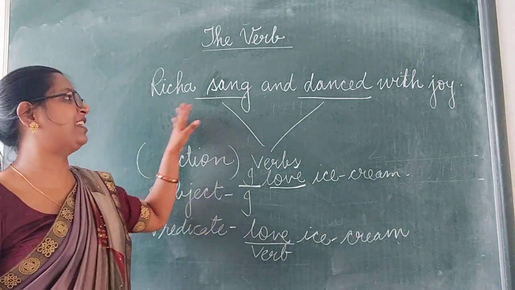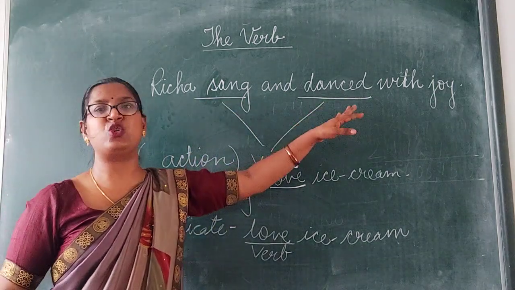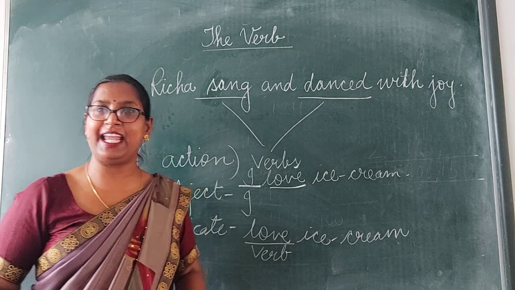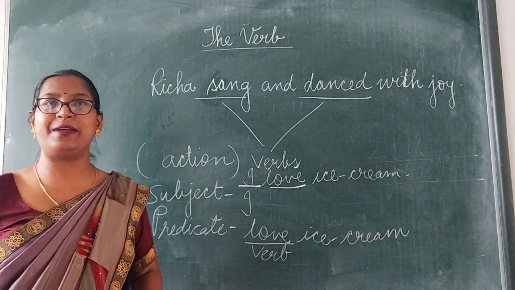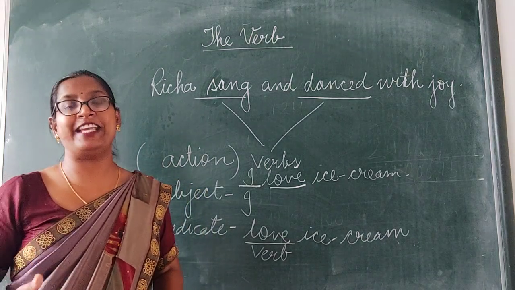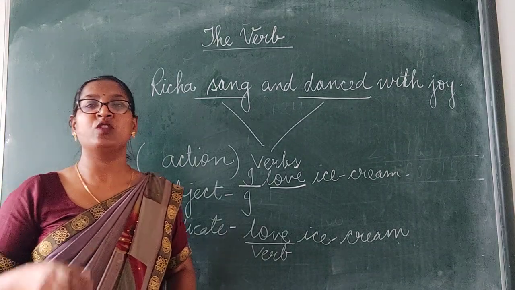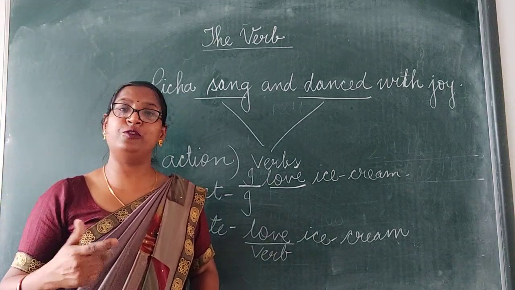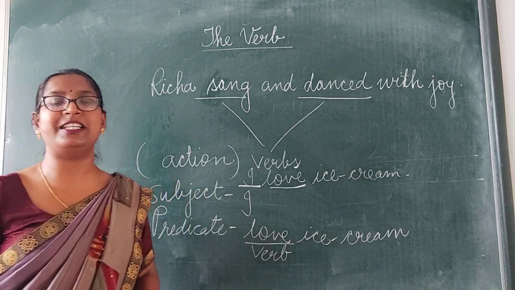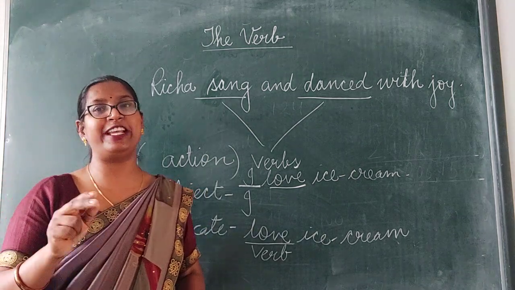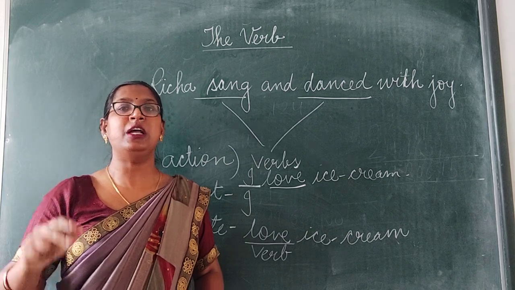Radha is the subject. Sang and danced with joy is the predicate. So always remember, verb is a very important word in a sentence. Without a verb, the sentence can never be completed, and verb is always the part of the predicate.